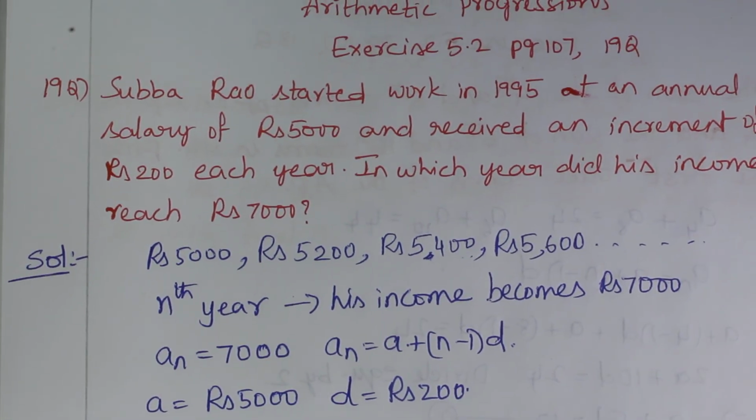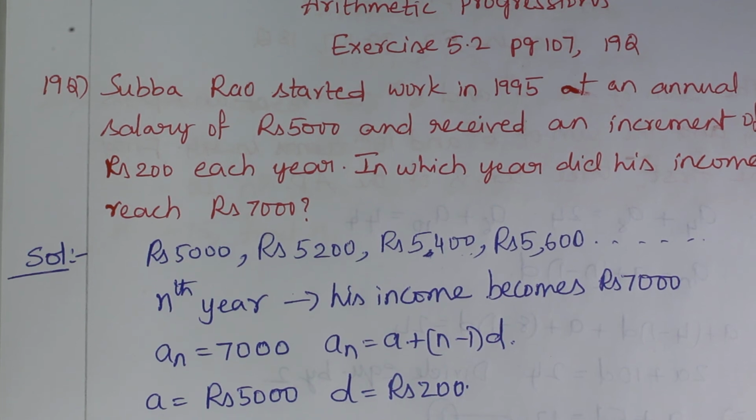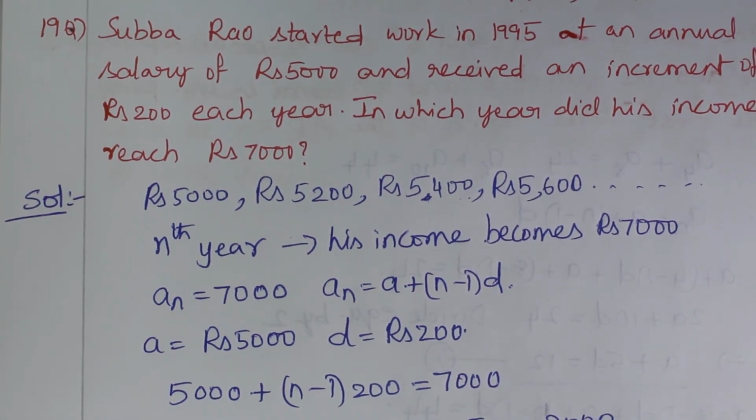Hope you got it. I'll explain the question once again. Subbarao has started work in 1995 at an annual salary of rupees 5000. So his salary in the year 1995 was rupees 5000, and every year it got incremented by rupees 200. In which year would his income become rupees 7000? That is the answer we have to find out. So this is an arithmetic progression. A value becomes rupees 5000 and the common difference D becomes rupees 200, which is the increment every year. So we'll assume AN to be 7000 and we'll find out the value of N.